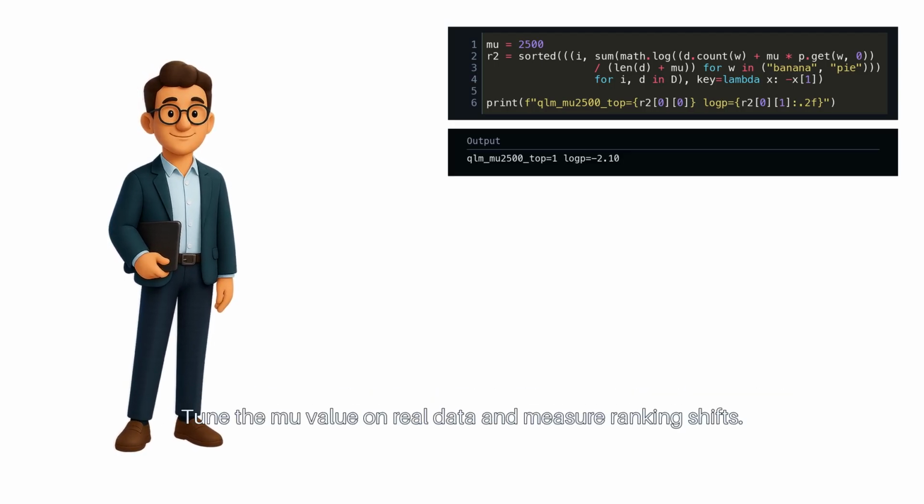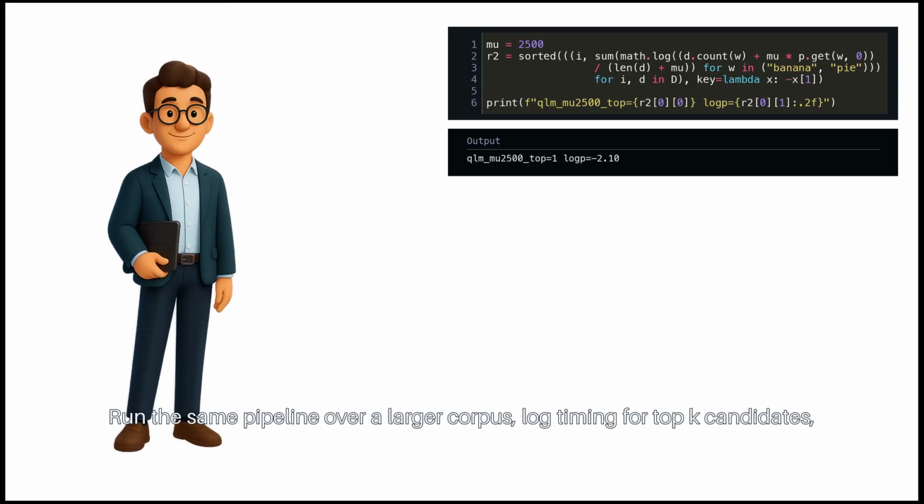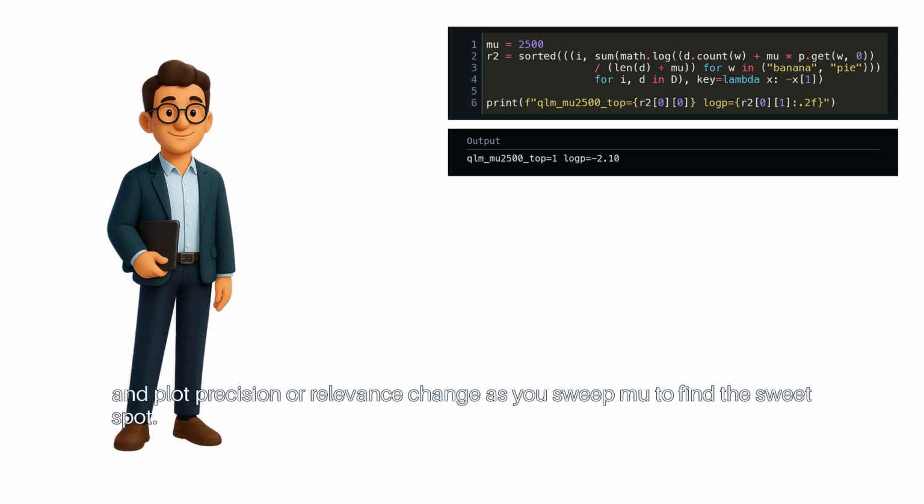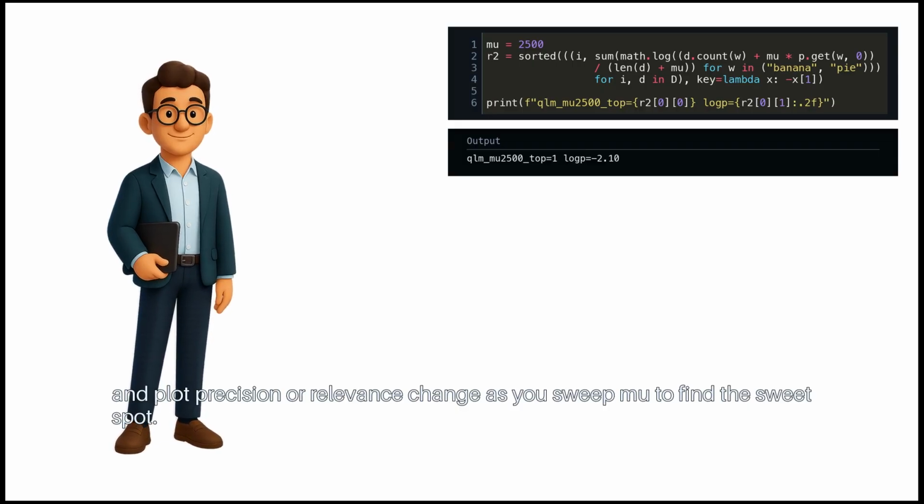Next step. Tune the mu value on real data and measure ranking shifts. Run the same pipeline over a larger corpus. Log timing for top K candidates and plot precision or relevance change as you sweep mu to find the sweet spot.